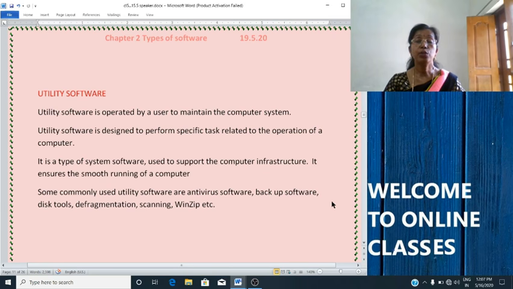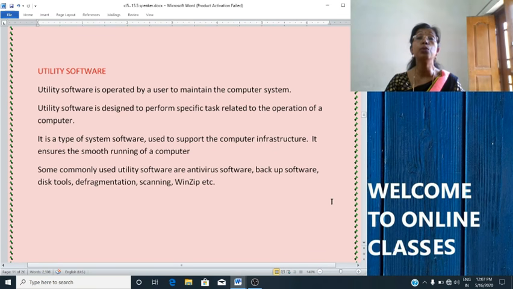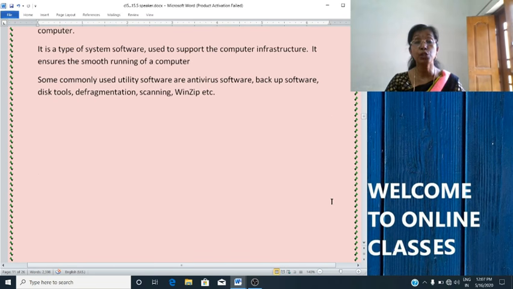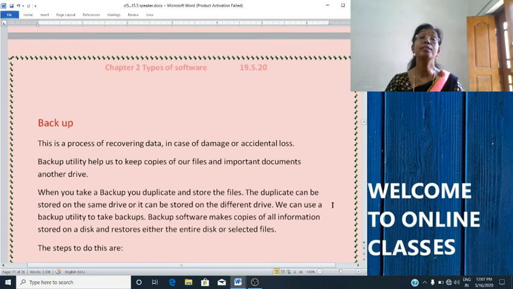I hope all of you understood what is a utility software. Utility software is used to maintain the computer. It is designed to perform specific tasks related to the operation of a computer. Examples are WinZip software, antivirus software, etc. Now we will move to the next topic, that is backup.